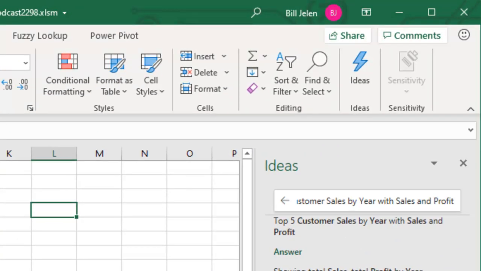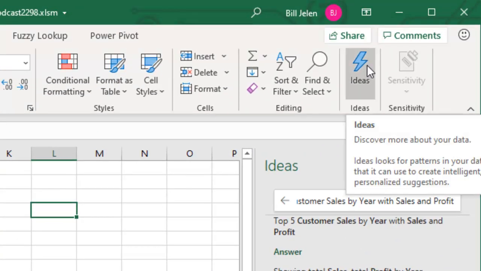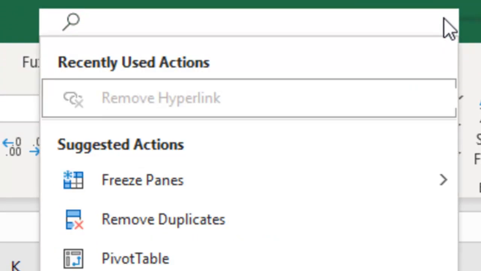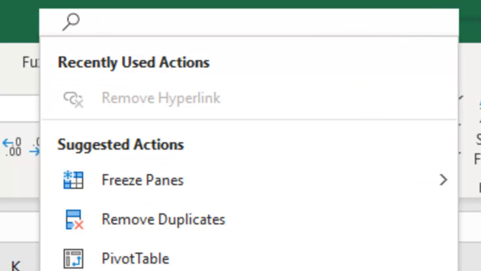Why? Because people aren't going to click on Ideas. It's not a compelling icon. And if you are a pro and you've used Ideas before, you might now dismiss it because it wasn't coming up with a good idea. So to put this new box here where no one can see it, I'm not sure that's the best thing. Where should it have been? It should have been up here where Tell Me was. But the issue is you have to click on Ideas for them to load the data into memory. So up here with Tell Me, it hasn't loaded the data into memory yet.